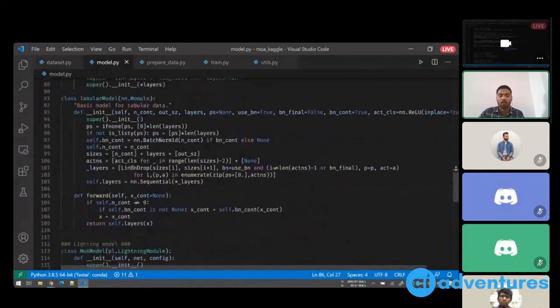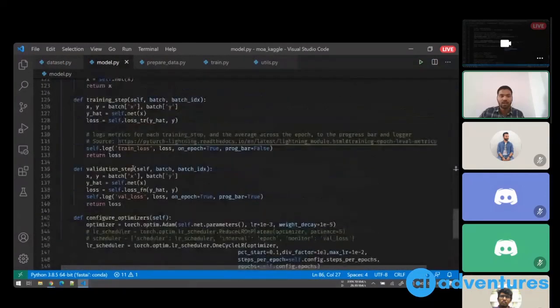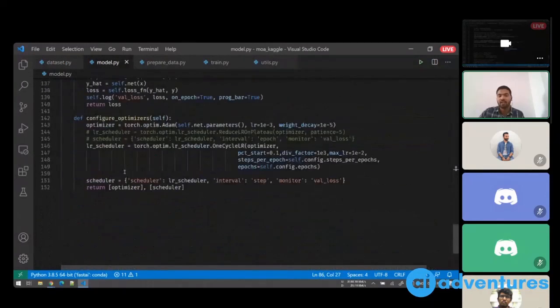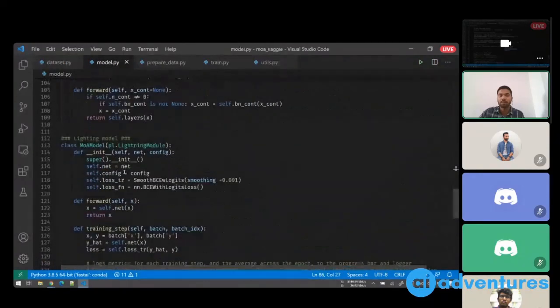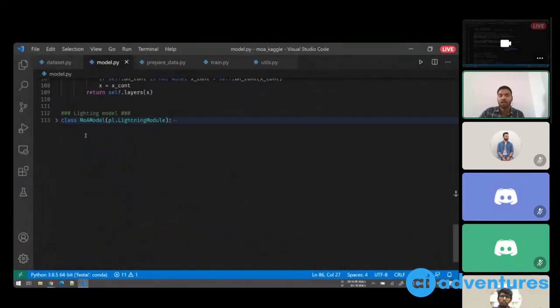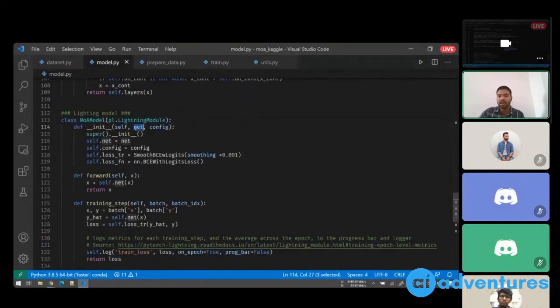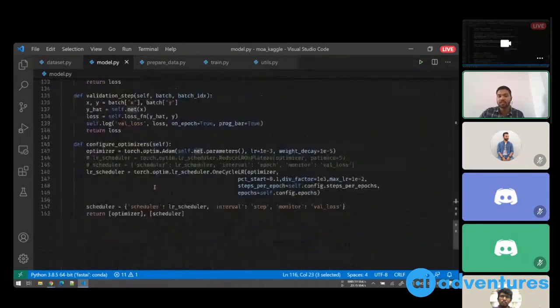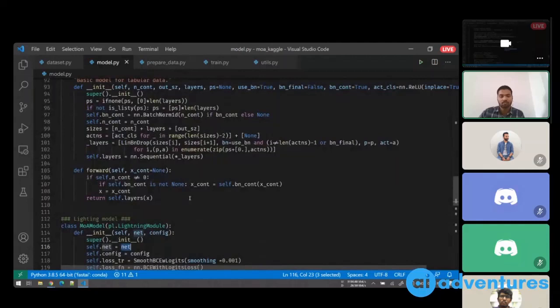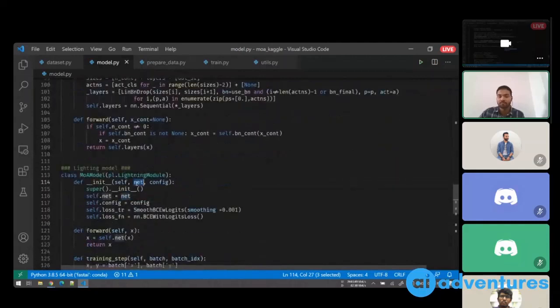There's another file called model. Here I have not written the file underscore name check. So now if somebody wants to use this model, they'll have to go through the code and see net and config. But how do I get my net? There's no underscore name thing here. So how do I get my net?